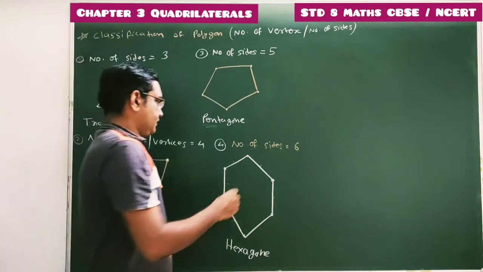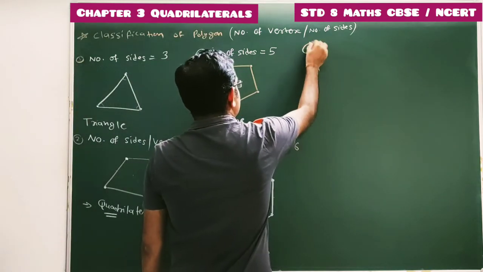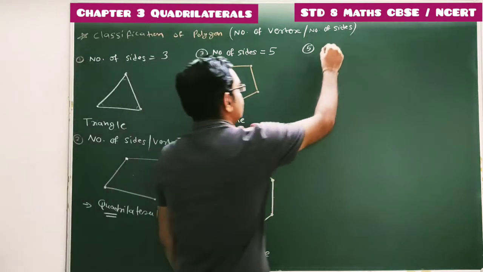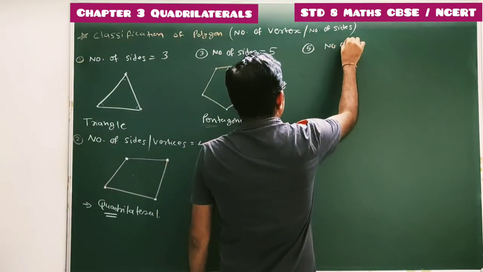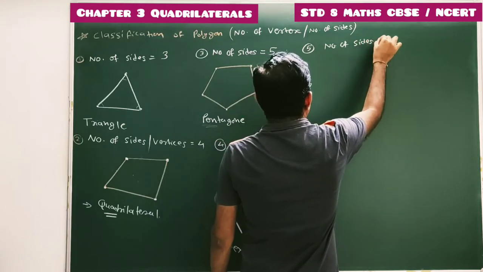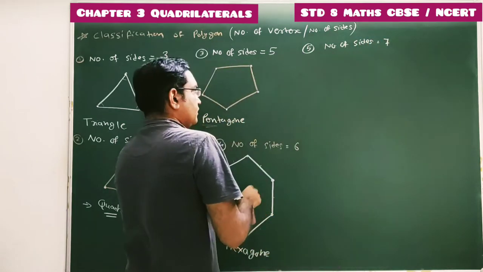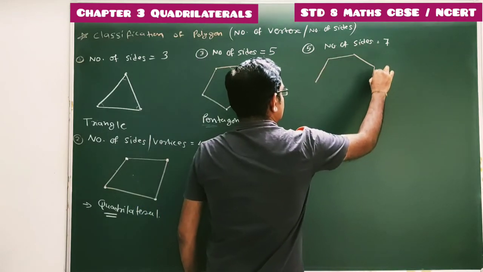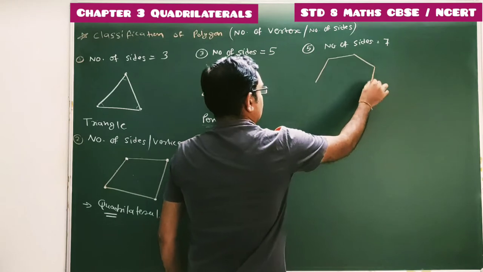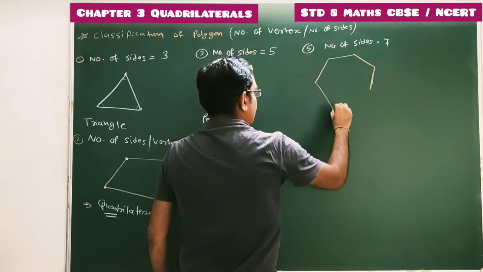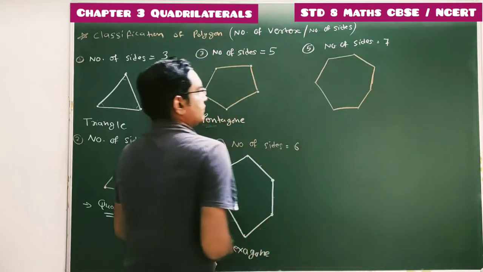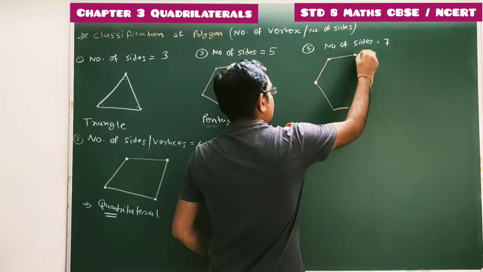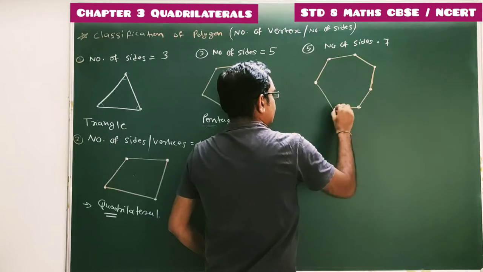Now next, let us add one more side. Number of sides are 7. A simple closed curve made up of 7 line segments: 1, 2, 3, 4, 5, 6 and 7. So this is again a simple closed curve made up of 7 line segments. 7 vertices are there.